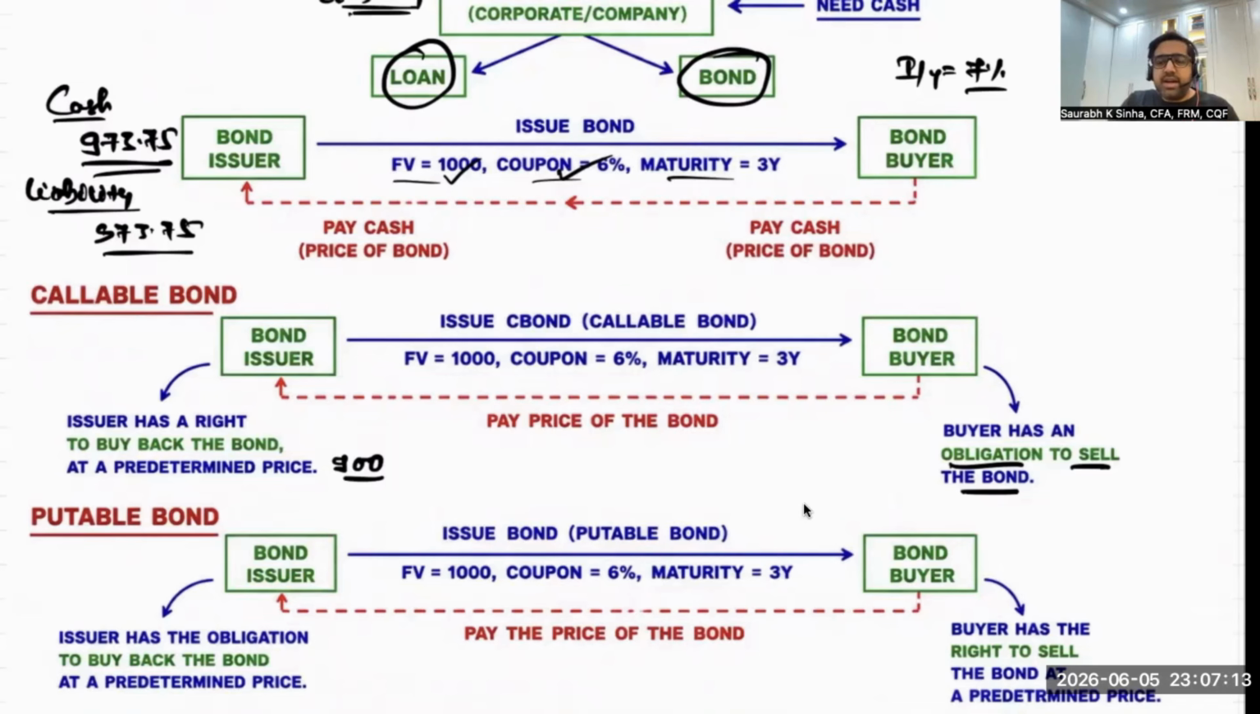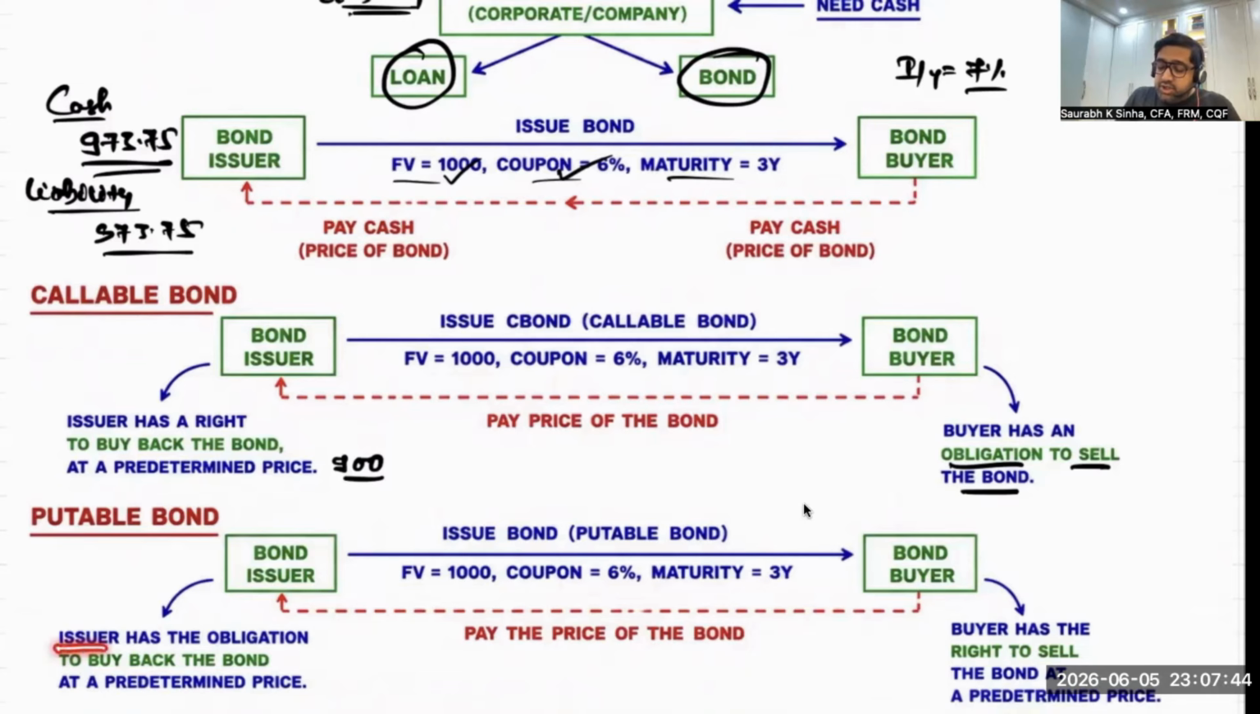Any characteristics of the bond would be there. I have taken identical characteristics to make you understand that the price of a normal bond would be different than the callable bond and the putable bond for the same characteristics. And that is the reason I have taken identical characteristics. Okay. Again, the bond buyer is going to pay the price of the bond. But what is the characteristic of a putable bond that is different from the normal bond?